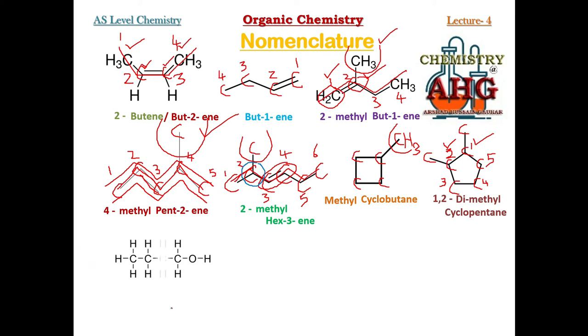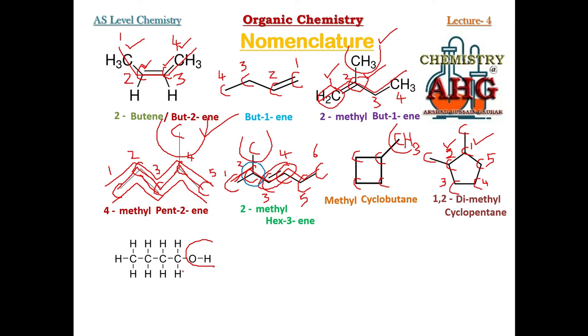Look at this. This is a structure containing carbon, hydrogen and oxygen. Whenever you are given a compound, after carbon and hydrogen, if some other element is present, what you must do? You must identify the functional group of the given structure. If you have identified correctly, this is the functional group: OH, hydroxyl. Hydroxyl is the functional group of the alcohol family.